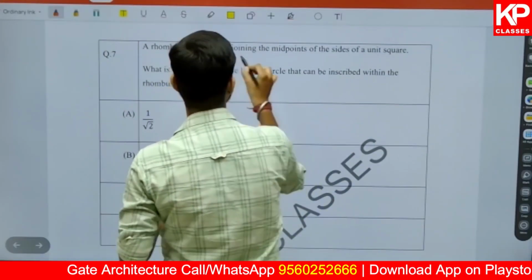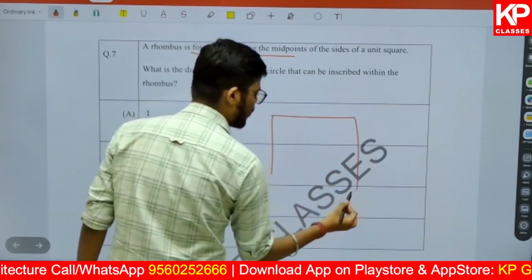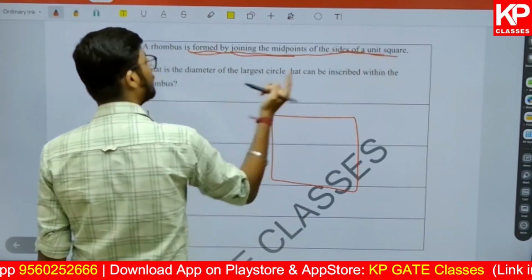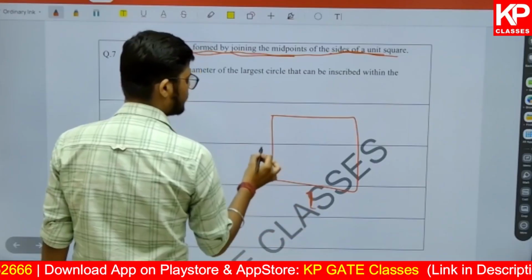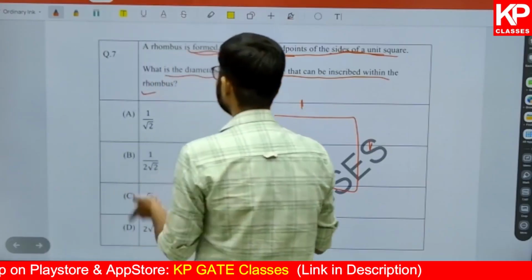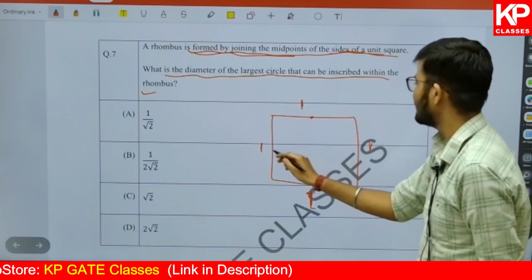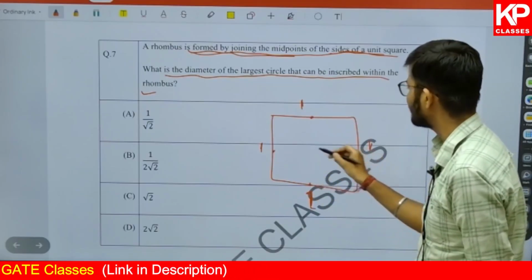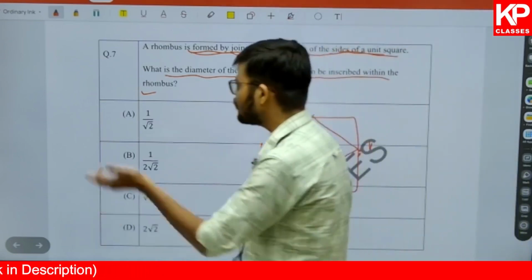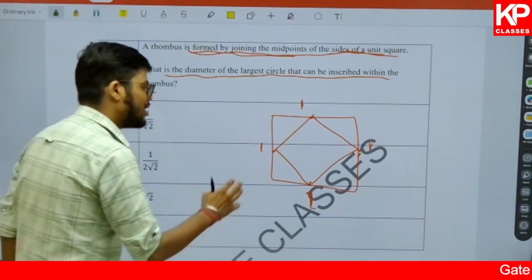Here it says a rhombus is formed by joining the midpoints of the sides of a unit square. Now, this is a square for an example, right? What is given? A rhombus is formed by joining the midpoints of the sides of a unit square. Here it means each side is 1, 1, 1 and 1. What is the diameter of the largest circle that is described within the rhombus? These are the midpoints, these are the midpoints, these are the midpoints. So I am going to join these midpoints and I am making a rhombus here, right? So we have made a rhombus here. Now they could have asked some different question on the same also. Now here a rhombus is being formed.